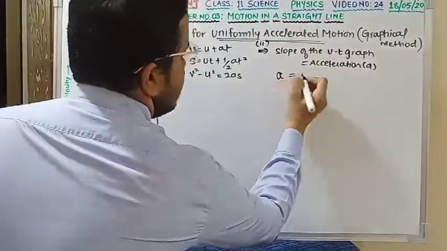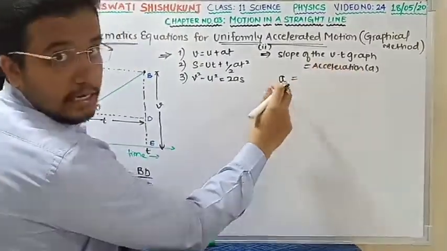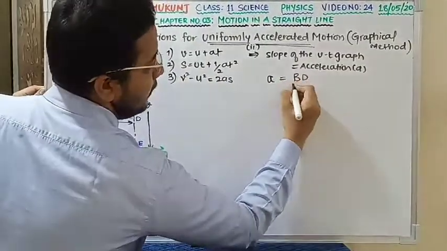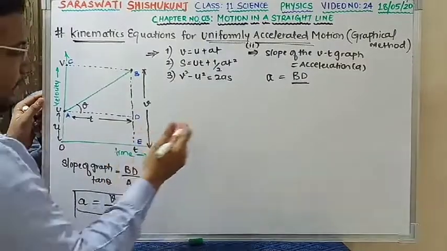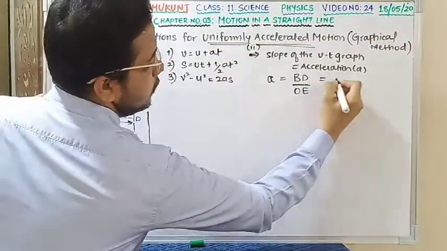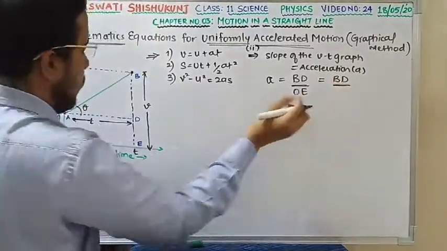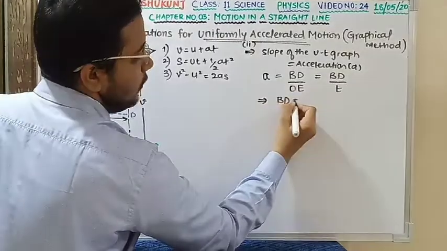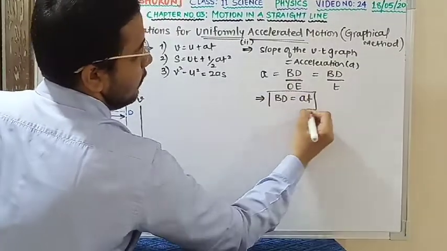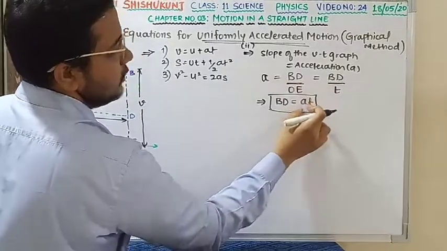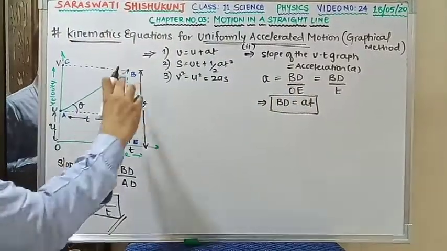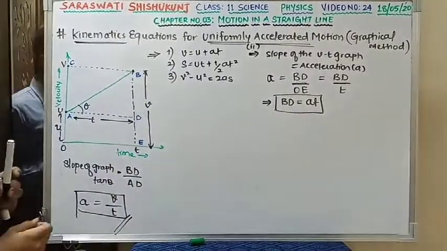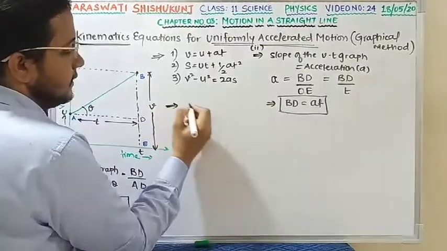So acceleration A is equal to the opposite side, that is BD divided by OE, which is T. Cross multiplying these two, A into T, I am going to get AT. Therefore I got BD equal to AT. Is this clear?